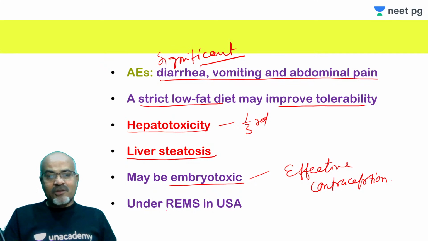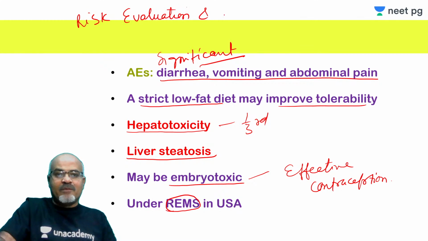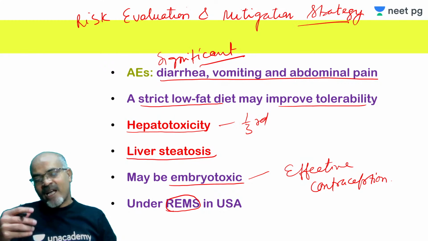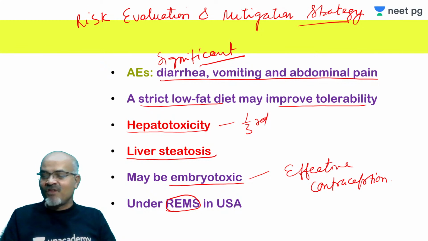Something else, this term is called risk evaluation and mitigation strategy. Actually, many drugs are clinically important but have associated safety concerns as well.